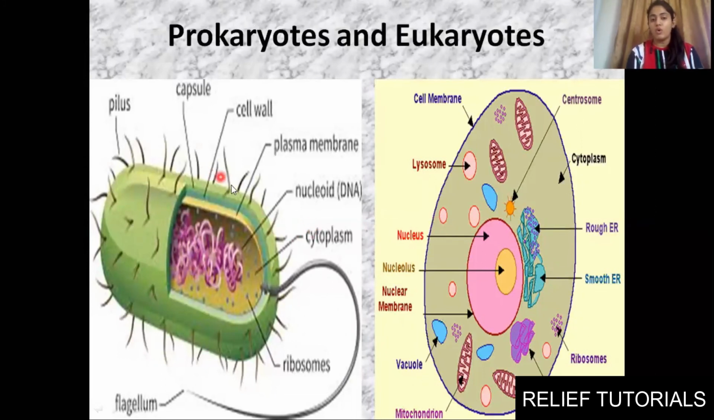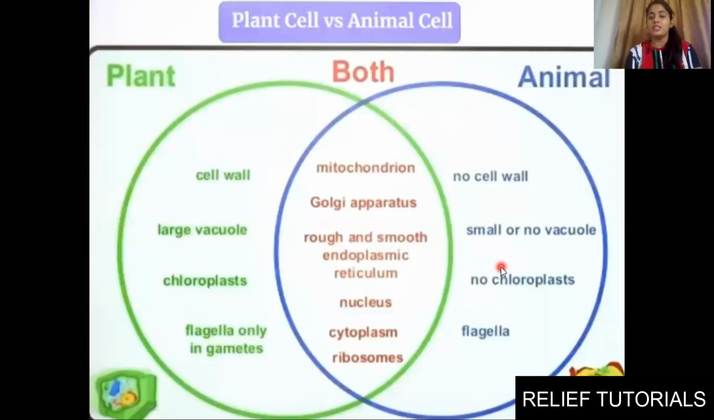Here cell wall and plasma membrane both are present. Here cell wall is absent, just plasma membrane or cell membrane is present. Here membrane bound nucleus and membrane bound cell organelles are present. Here you cannot see any of the cell organelles, so they are absent. Flagellum or pili is present. Nucleoid is there. Here we have a well developed, well defined nucleus. Clear? Okay, plant and animal cells.